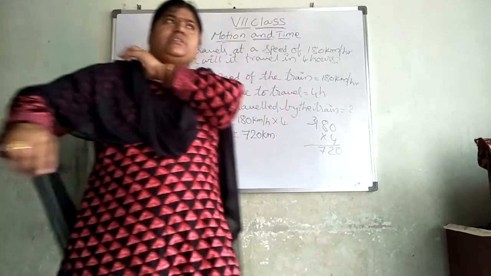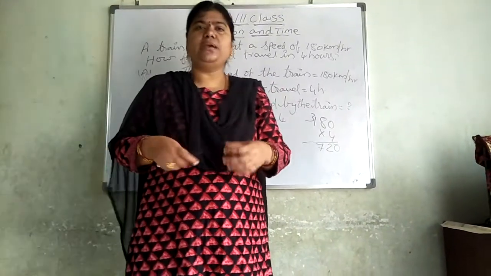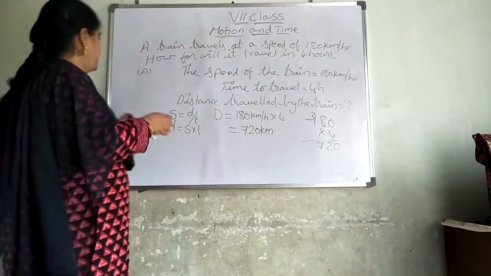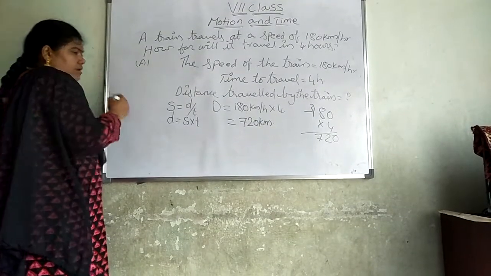Okay, next, for suppose near with you a sewing machine is there. A sewing machine was there.